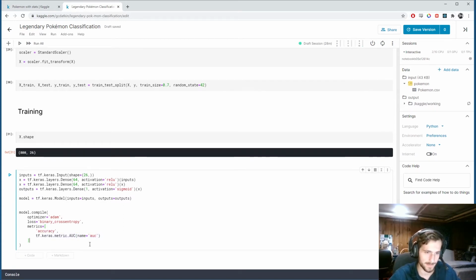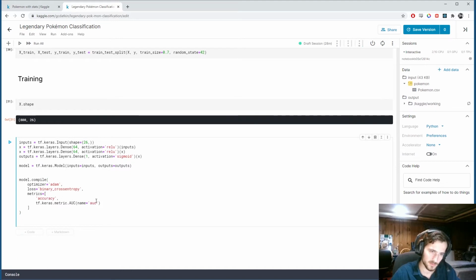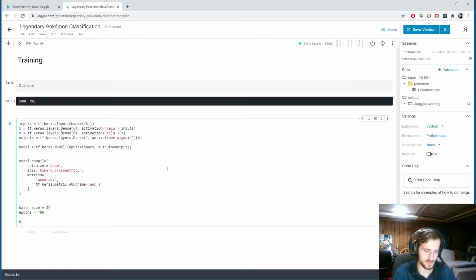Alright, so we compile our model, and then we're going to declare a batch size, 32, and number of epochs. We can start with 100. Then we're going to store our model's fit history in a variable called history, and fit our model to the training set, x_train and y_train.